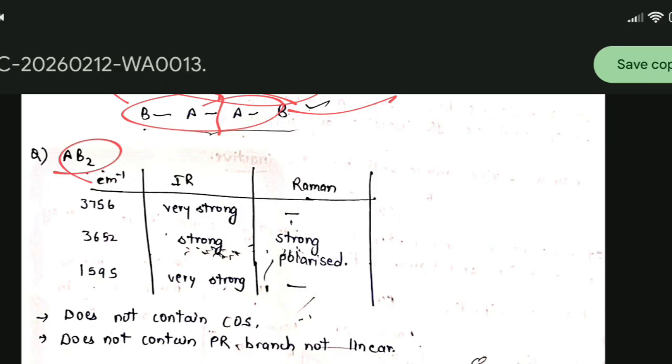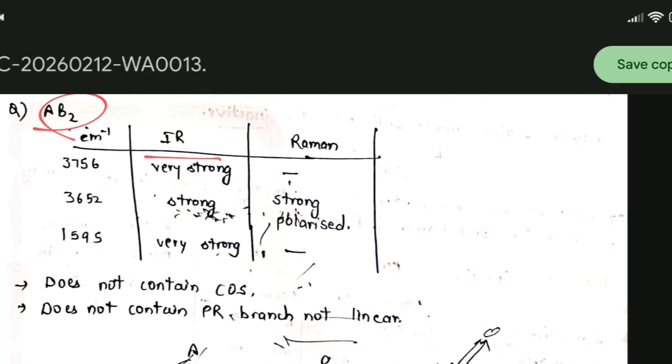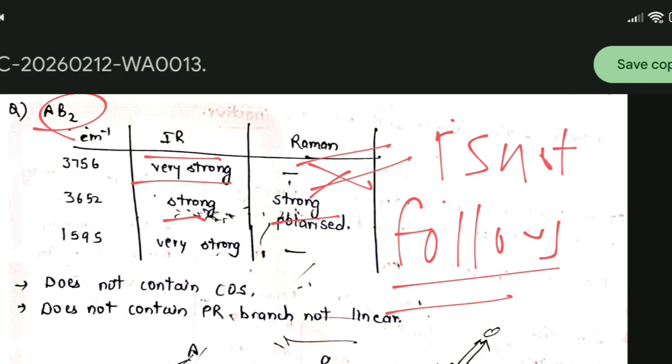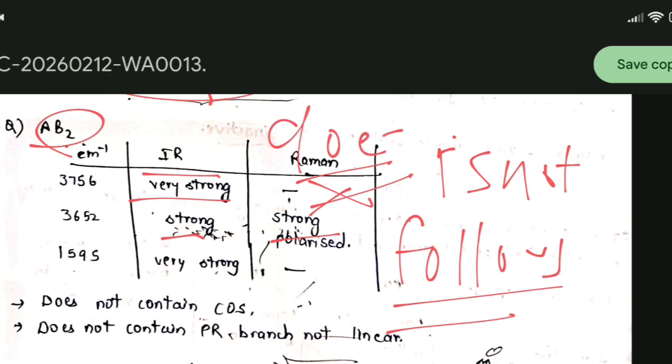Next is the AB2 molecule. The data is given that in IR it shows very strong absorption. In Raman it also shows a strong band. So it means that the molecule is not following the rule of mutual exclusion principle, or you can say the molecule does not have a center of symmetry, so we do not use the rule of mutual exclusion principle, because it does not have a center of symmetry.